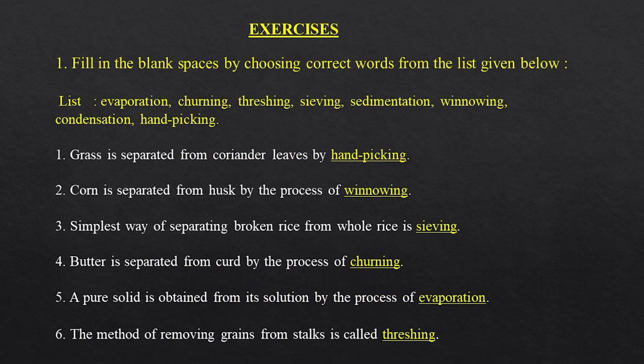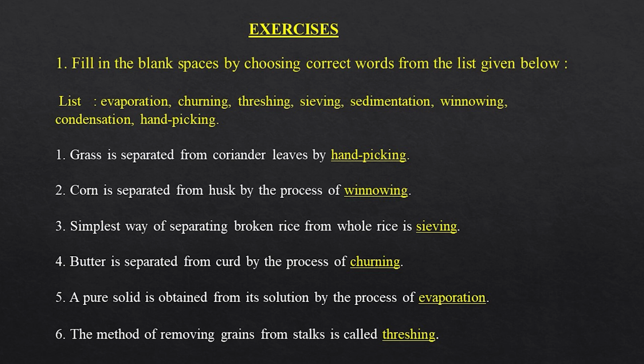Exercises. 1. Fill in the blank spaces by choosing correct words from the list given below. List: evaporation, churning, threshing, sieving, sedimentation, winnowing, condensation, handpicking. 1. Grass is separated from coriander leaves by handpicking. 2. Corn is separated from husk by the process of winnowing.